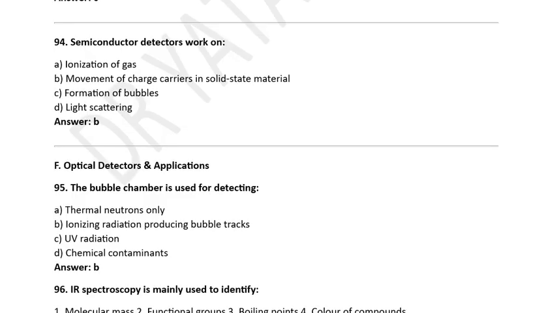Semiconductor detectors work on A. Ionization of gas, B. Movement of charge carriers in solid state material, C. Formation of bubbles, D. Light scattering. Option B is the right answer. Movement of charge carriers in solid state material.